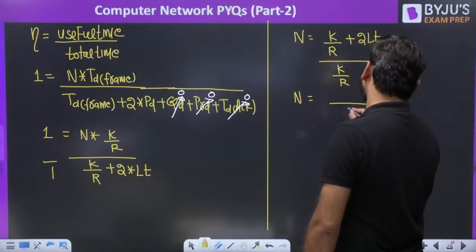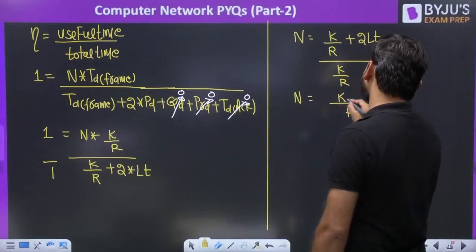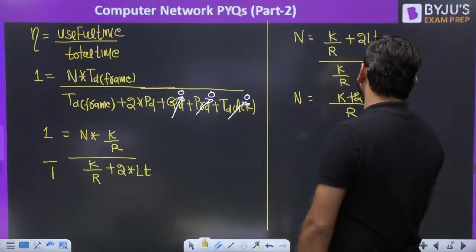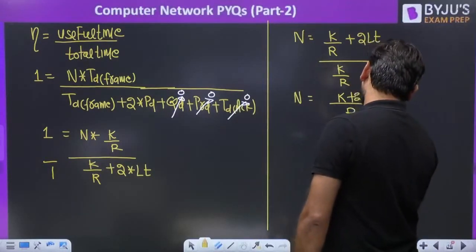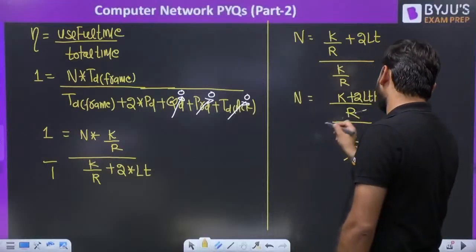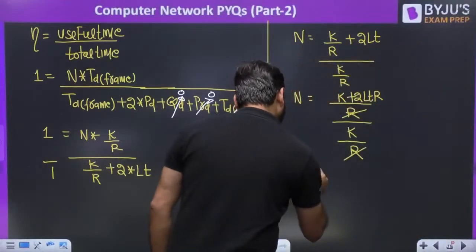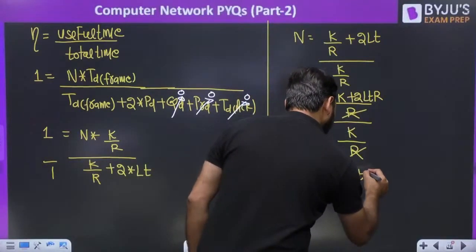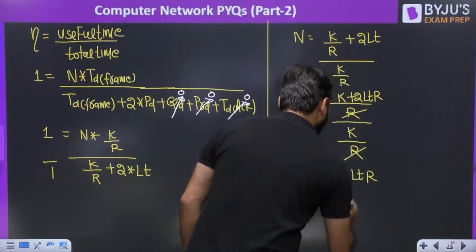N equal to R, so this is K plus 2LTR, divided by K by R. So R and R cancel. So the N value we got here is nothing but K plus 2LTR divided by K.